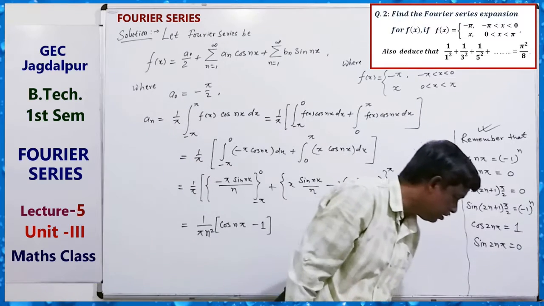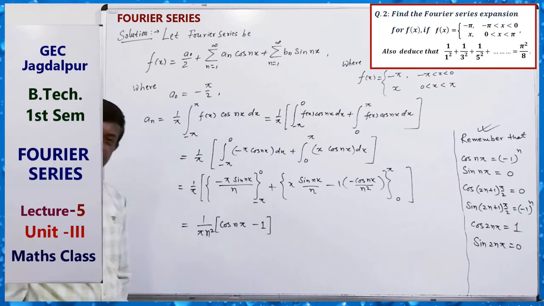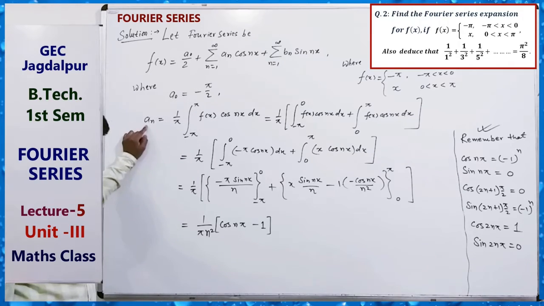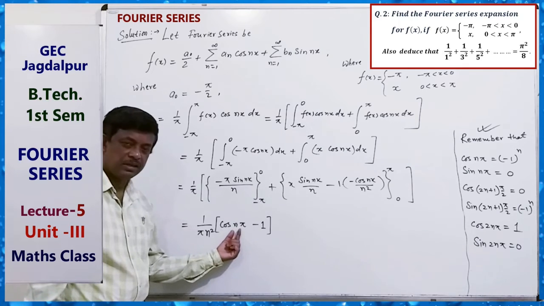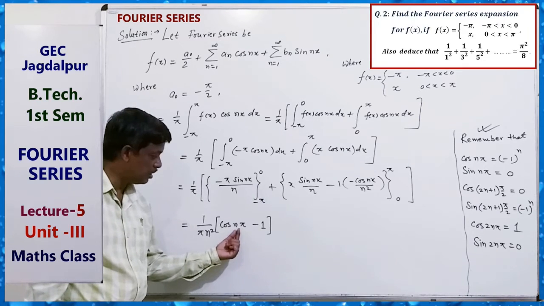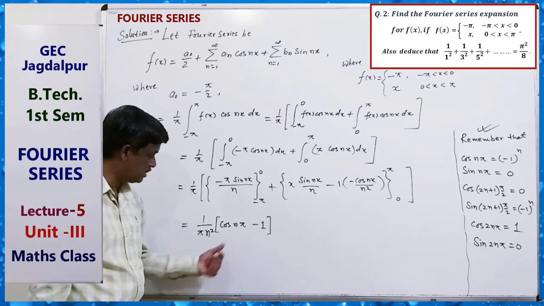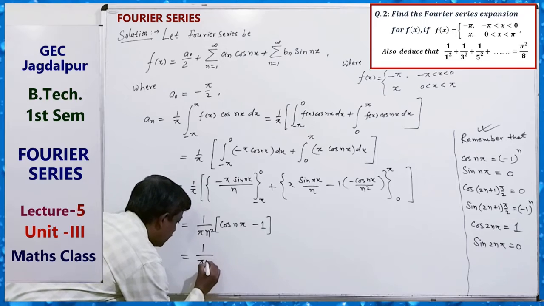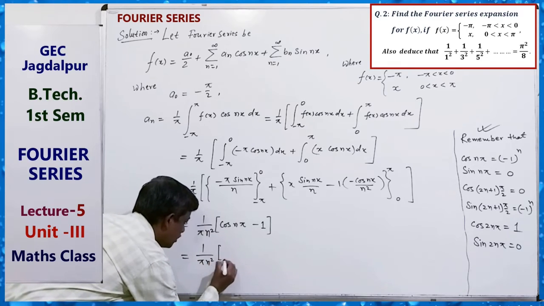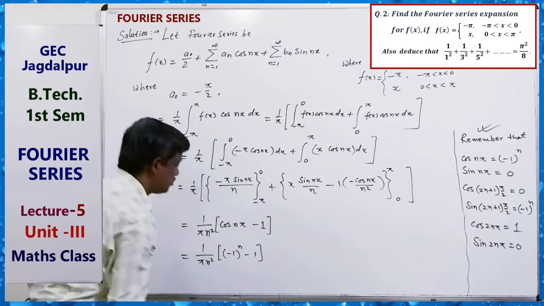Whenever n is like this, cos n pi of odd multiple of pi by 2, then you can write it as 1 upon pi n square (minus 1 to the power n minus 1). This is equal to minus 1 to the power n.